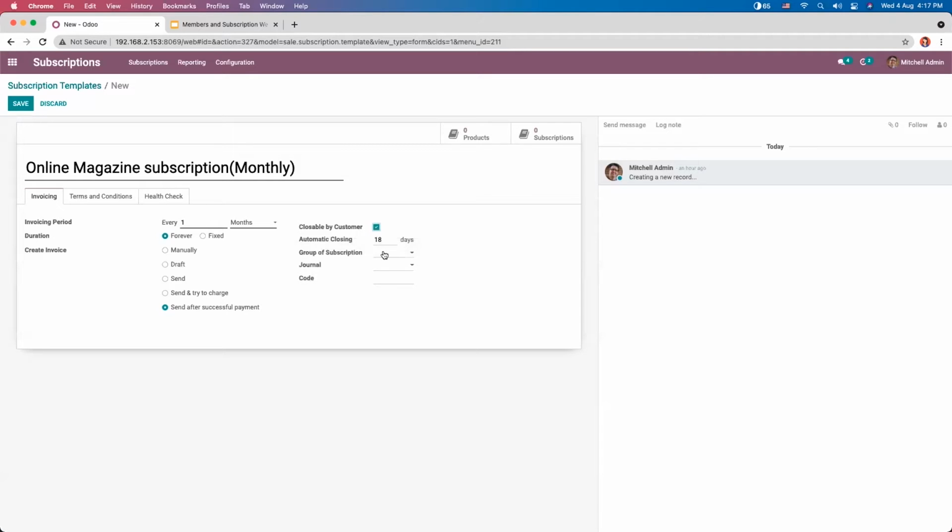Then you can add group of subscription. That is, one can use the stack to filter your subscription report. And you can add journal. So if enabled, subscriptions with this template will invoice in this journal. And you can also add code to mention the code which will automatically be added to the name of the template.